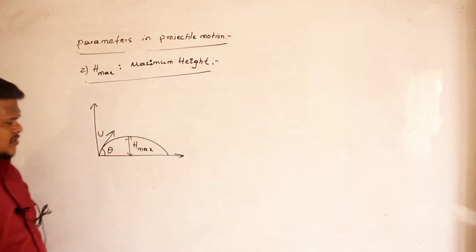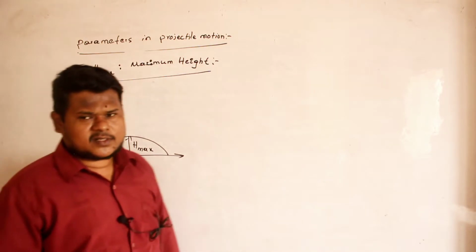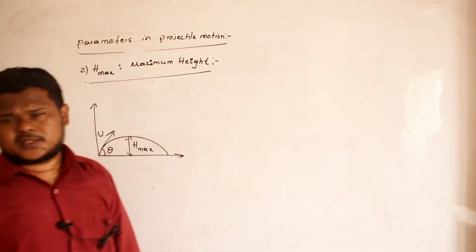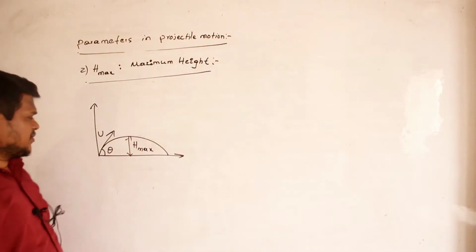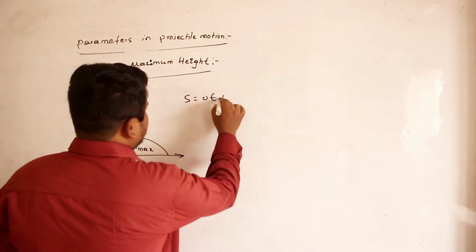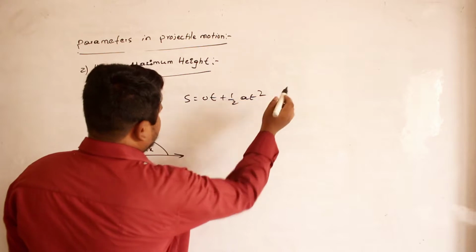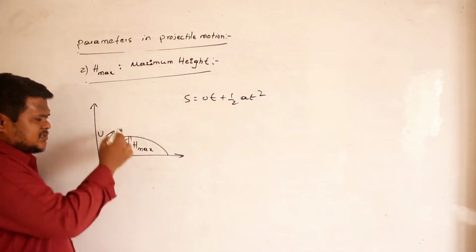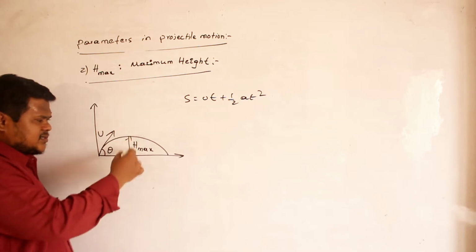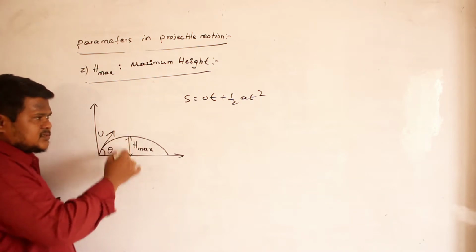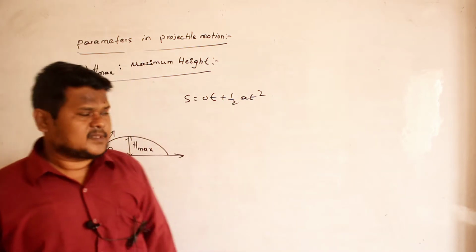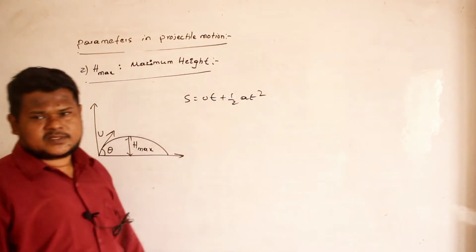You can do it in 2 methods. You can use s is equal to ut plus half at square, or you can use v square minus u square is equal to 2as. Both equations we can use, but here we will write any one of them. So I will use the relation s is equal to ut plus half at square. See, h max is the distance along y-axis. Y-axis, no? It means you must use the equations of y-axis only. And I am using s is equal to ut plus half at square.